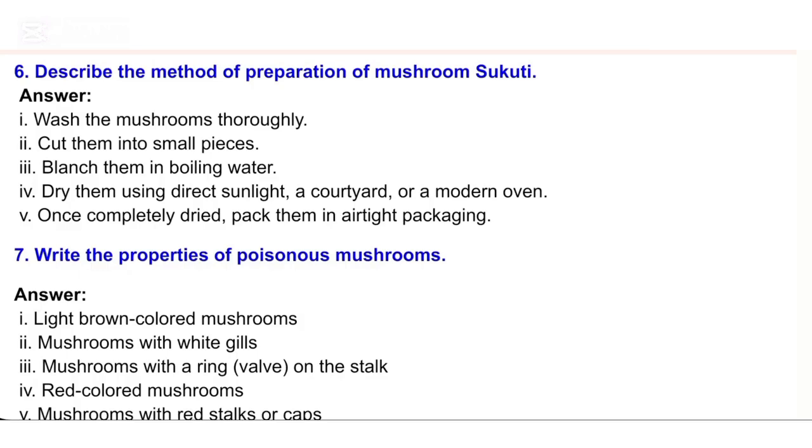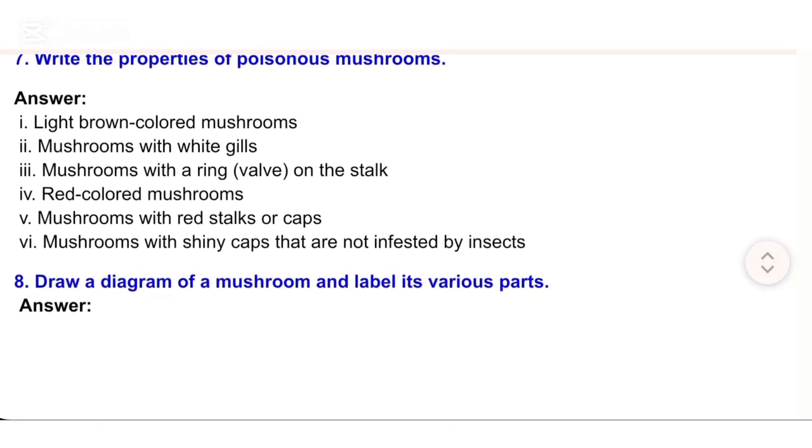7. Write the properties of poisonous mushrooms. Answer: I. Light brown colored mushrooms. II. Mushrooms with white gills. III. Mushrooms with a ring valve on the stalk. IV. Red colored mushrooms or mushrooms with red stalks or caps. V. Mushrooms with shiny caps that are not infested by insects.